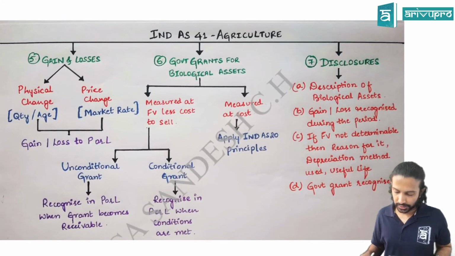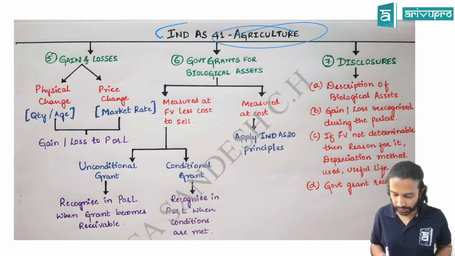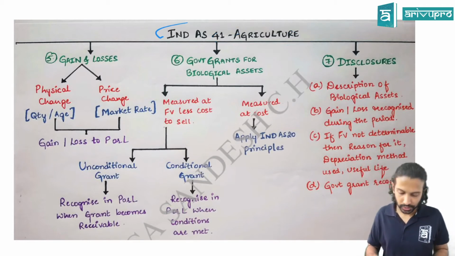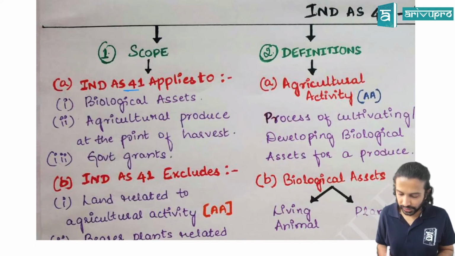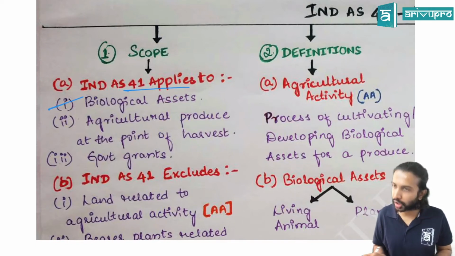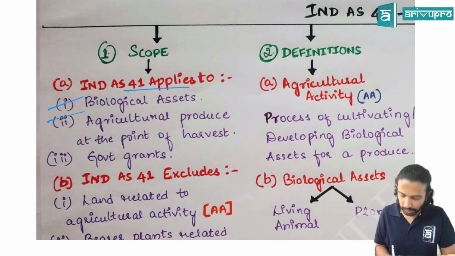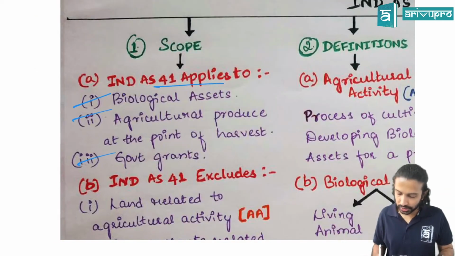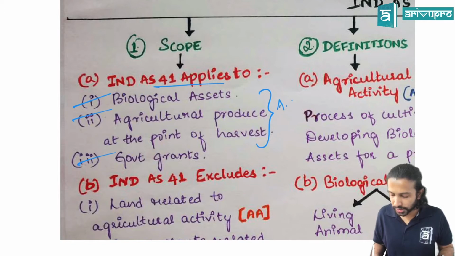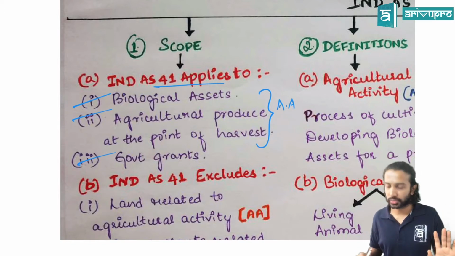Alright guys, let's revise IND AS 41 Agriculture with the help of a summary chart. First, scope. IND AS 41 applies to a few things: biological assets, agricultural produce till the point of harvest, and government grants. But all this should be related to agricultural activity, AA. Yes or no? That is one.